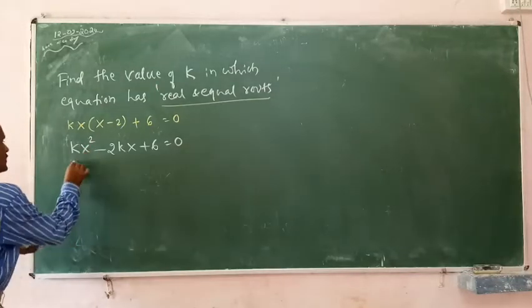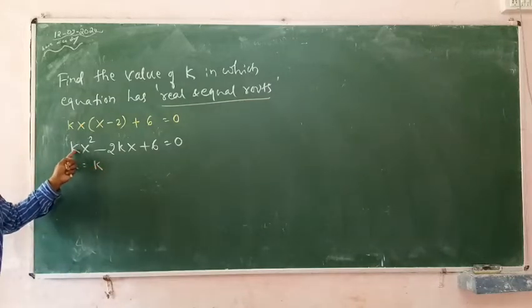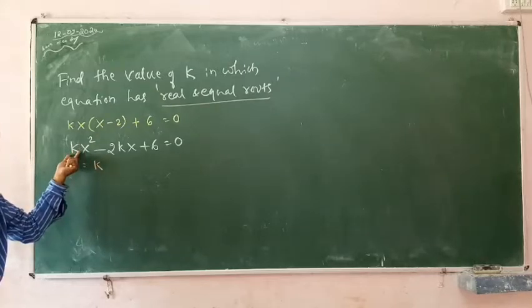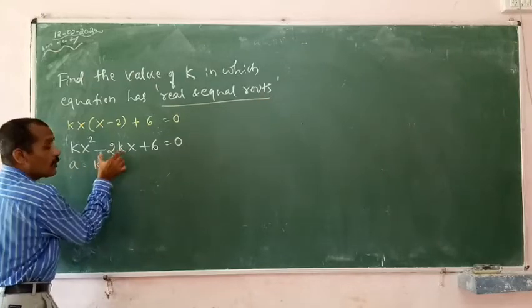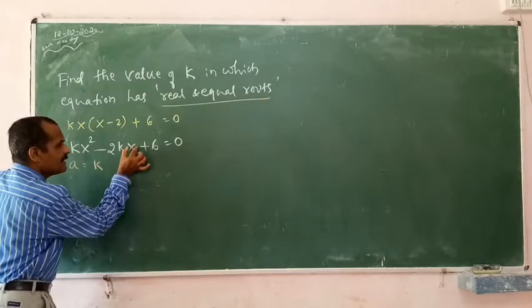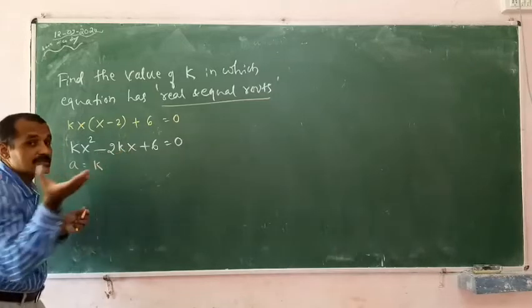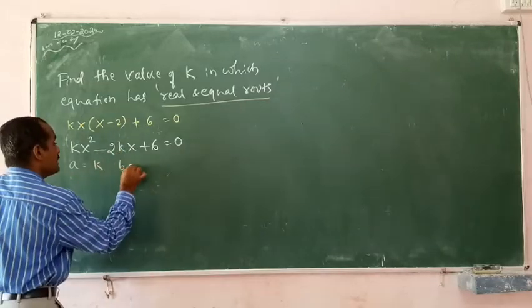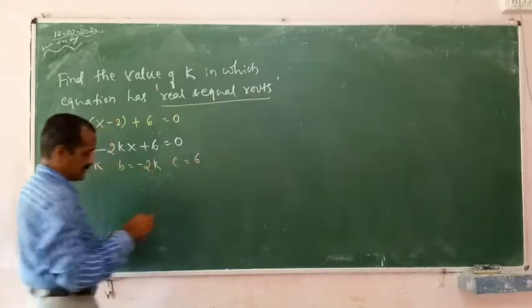I can write a is equal to k, whatever the terms associated with x square all come under a. The coefficient of x, whatever is written as a coefficient of x, comes under b. I can say b is equal to minus 2k and c is equal to 6.